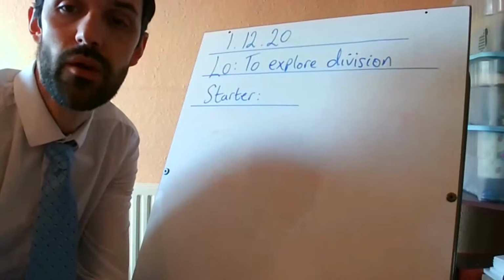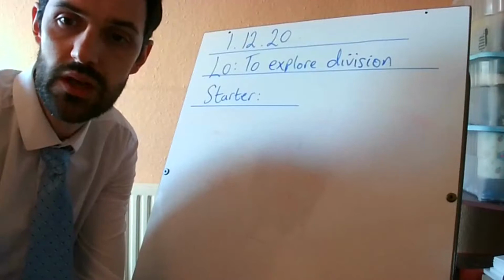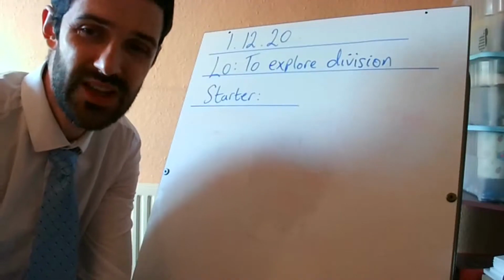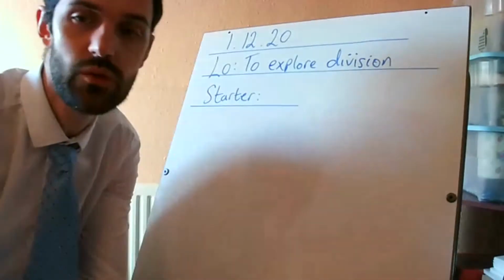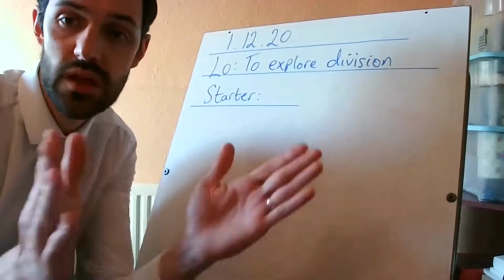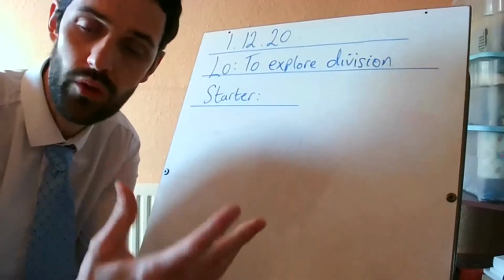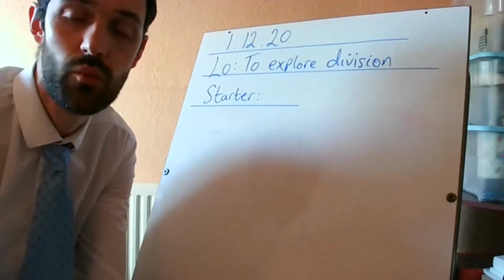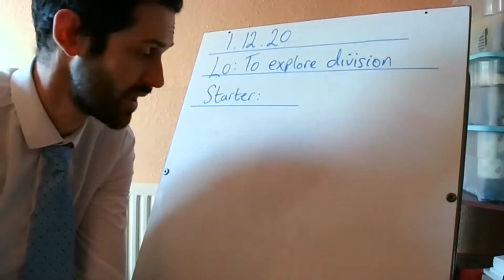What I'd like you to do is have a think about division. What do you know about division so far? We've talked about this when we've been doing arithmetic papers, and we've talked about what division is. Think about what the word divide means. If I put a divide between you and your partner, it means that you're separated, doesn't it, almost? So think about the word division. What does it mean to you, and what sort of words do we use? And what I've just used, I've used a couple, haven't I, to sort of explain division in itself.